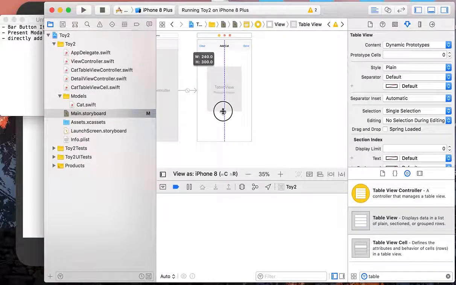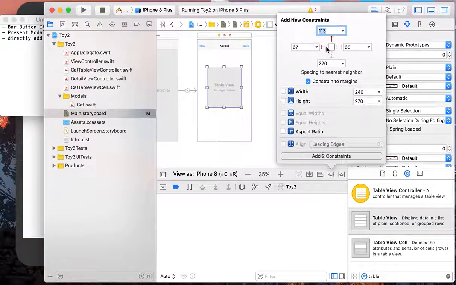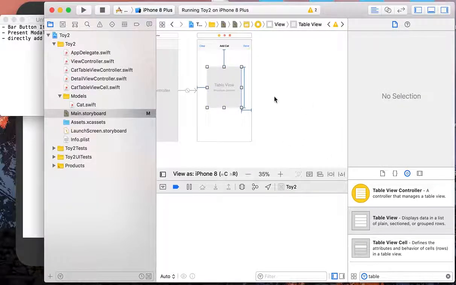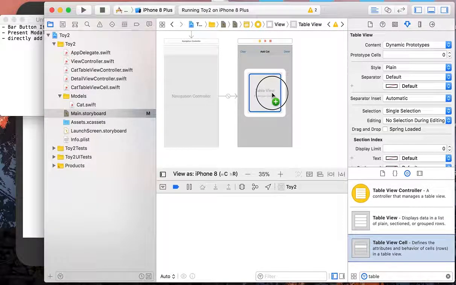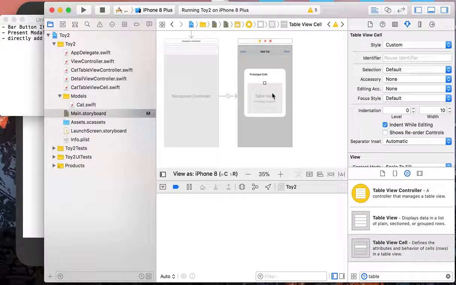so that the cells in this table view will serve as the entries of our form. So each entry represents a different value of our cat. Okay, so since it does not provide us with a customized cell, we have to drop in our own table view cell, and I'll make it larger.